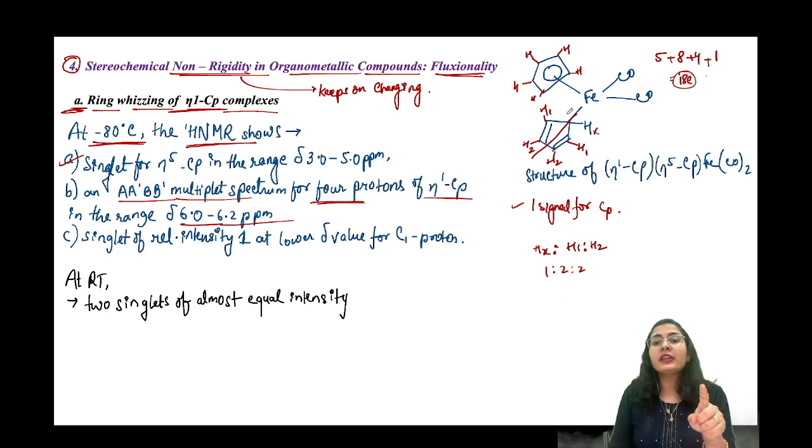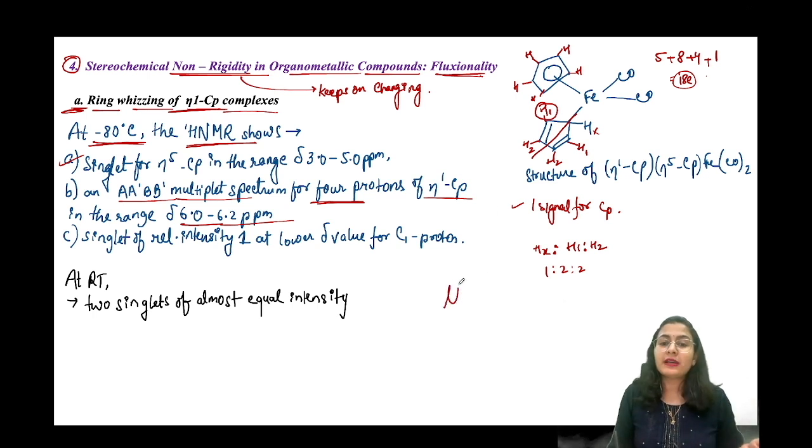So H1, if you just check that there are going to be 2 H1s which are actually split by H2. तो इसके लिए एक डबलेट आना चाहिए, इसके H2 के लिए भी डबलेट आना चाहिए. So we are getting that pattern. And for 4 protons, 1 2 3 4, these 4 protons, correct. It is also correct. That is what we expected क्योंकि obviously डबलेट तो आएगा ही, split करेगा ही. And this is going to be in a higher range.